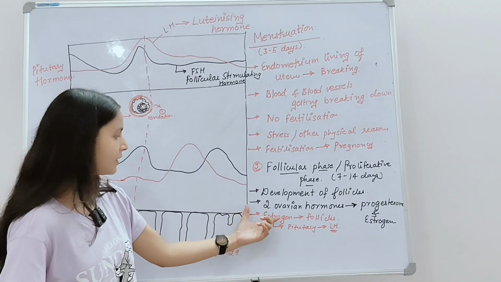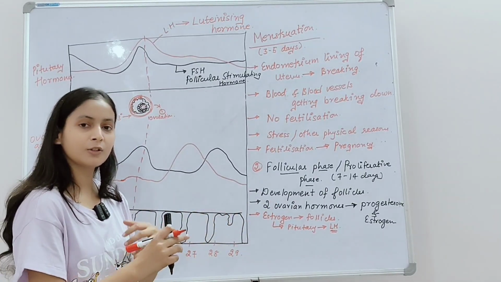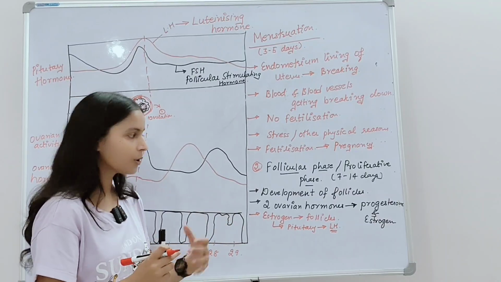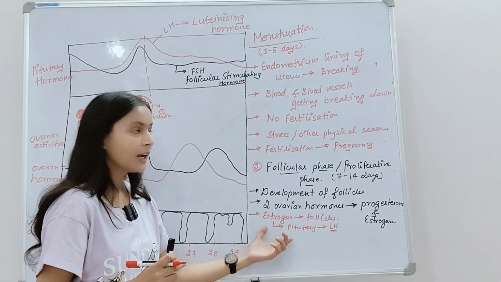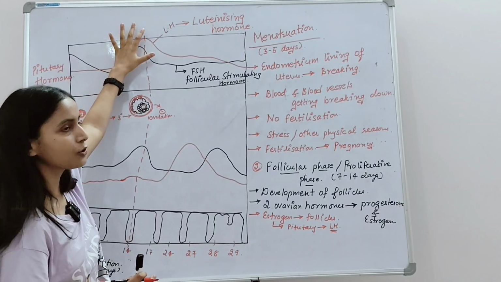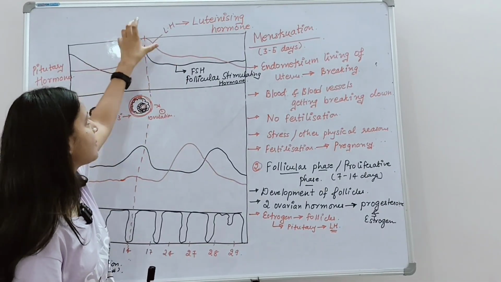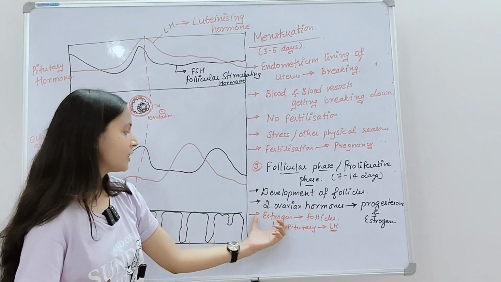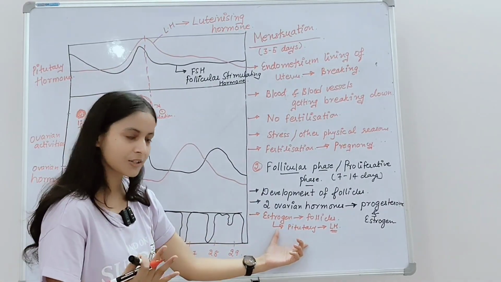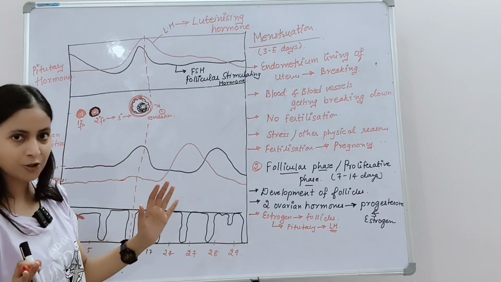So estrogen has a very important role in providing information to the pituitary gland about what to do. Here you can see that FSH is in lesser quantity in comparison to LH, so the level of FSH is decreasing and the level of LH is increasing. Estrogen provides a kind of message to the pituitary that we are fully mature.